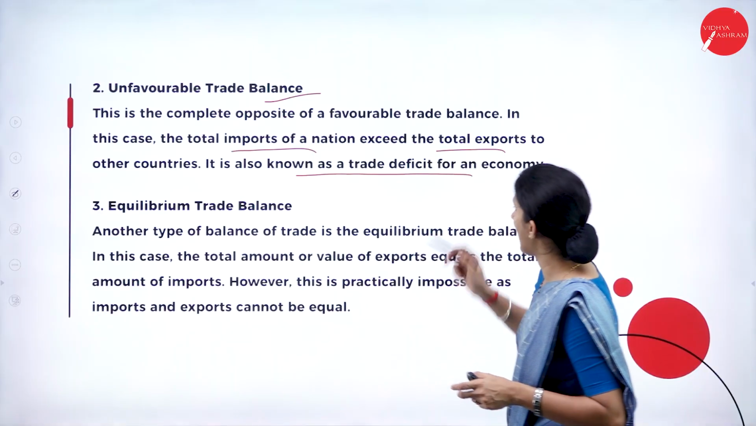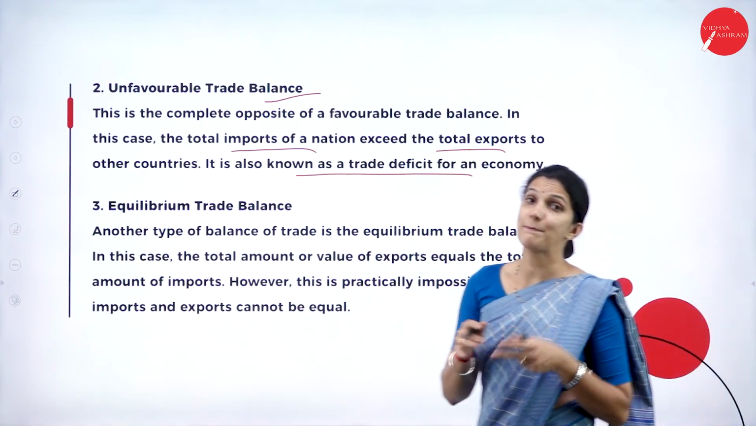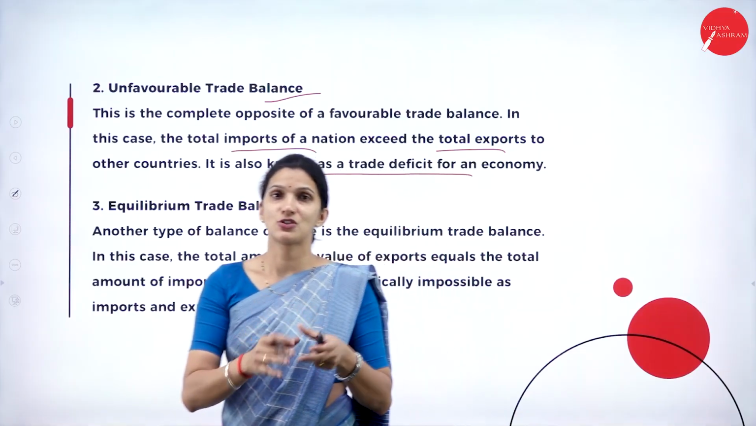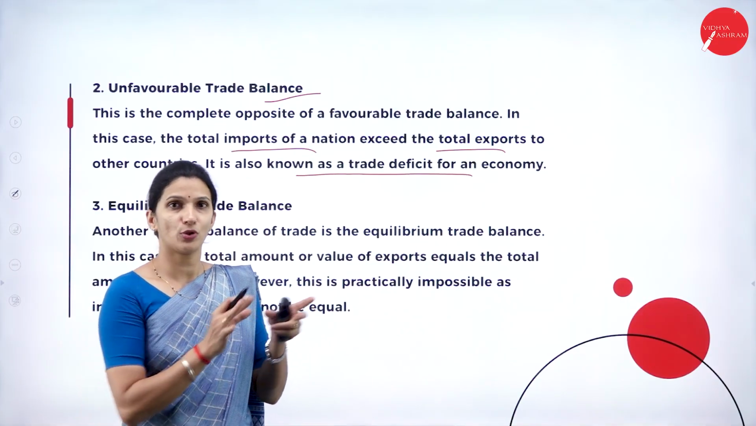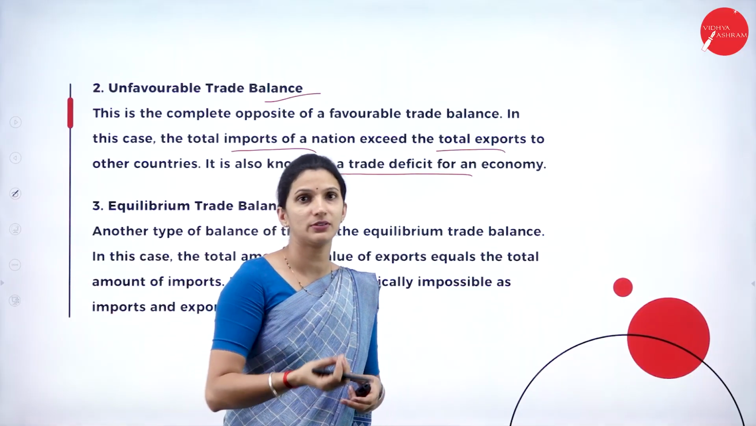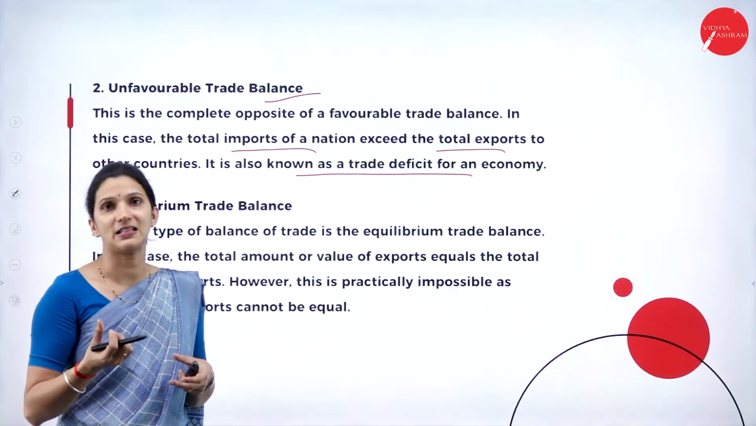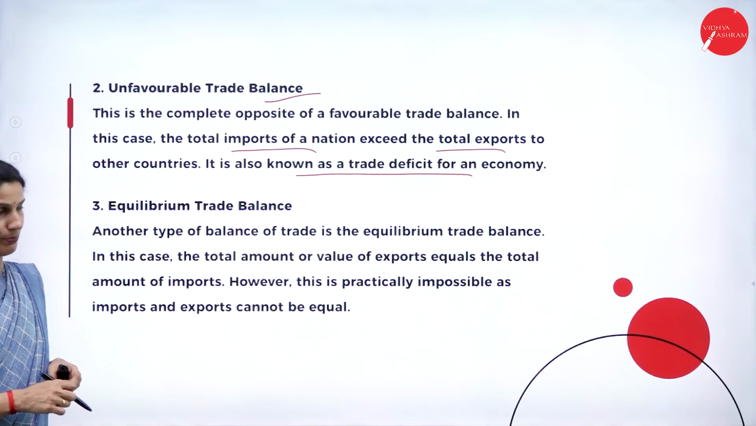It is also known as a trade deficit for an economy. So a country's import is more than the country's export, and they will have a deficit of foreign exchange. More than the reserve, they'll have to pay more for the import. So that is when there is a deficit in the balance of trade, and the situation that we have is an unfavorable BOT.